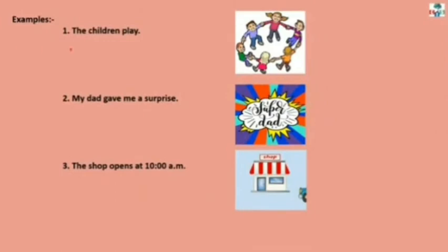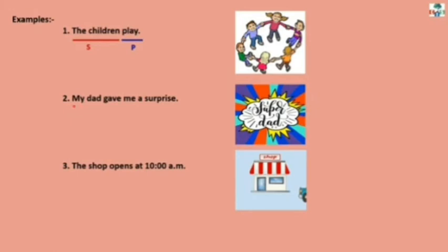Okay children, let's see example number 1. The children play. Children, here about whom we are talking? About the children. So the children will be the subject and the remaining part of the sentence, play. What do the children do? So the play will be the predicate.